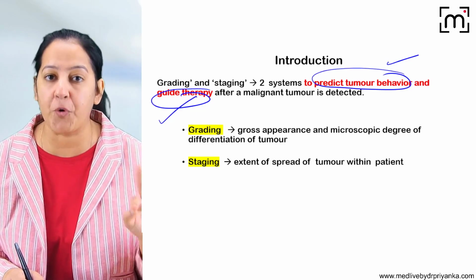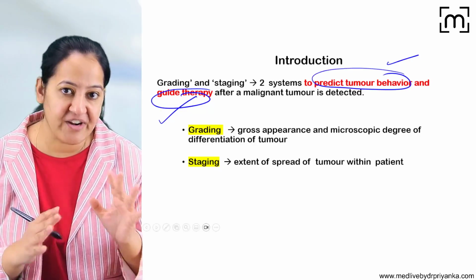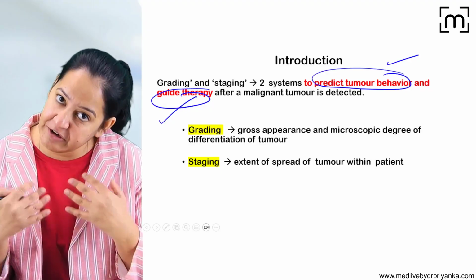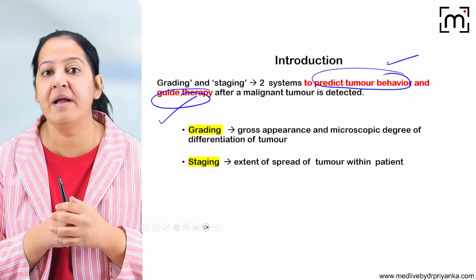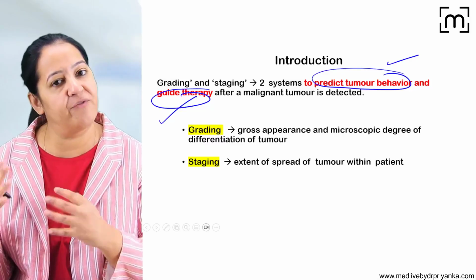Number 1, to predict the prognosis of the tumor or cancer, and number 2, to guide the therapy, because different stages and different grades can have different treatment options available for them. And grade 1 and stage 1 always have better prognosis, good prognosis, as compared to grade 4 or stage 4.